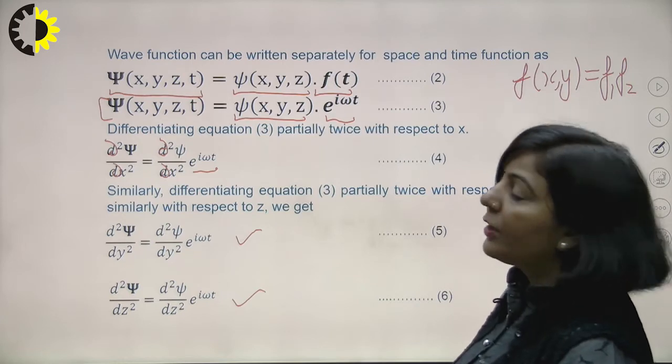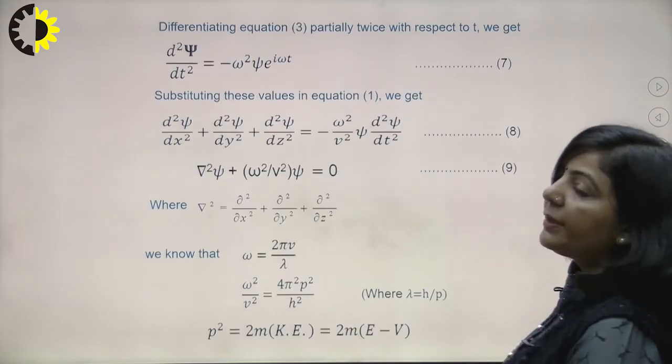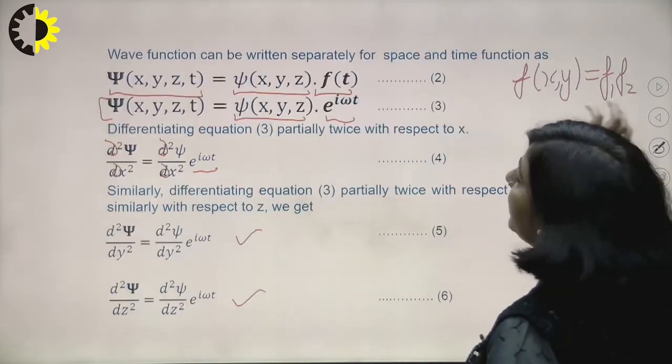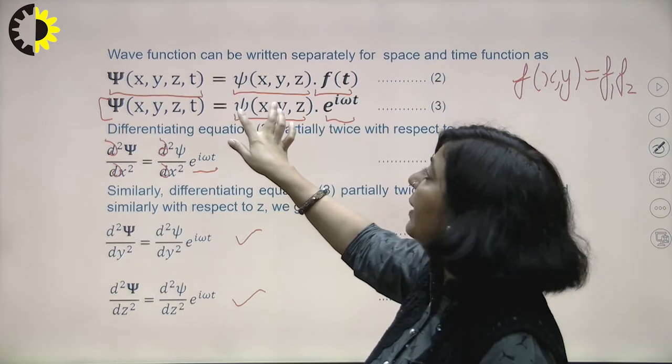Now we have to differentiate it with respect to t. When you differentiate with respect to t, you know that this particular psi is independent of t, so it will remain as a constant.